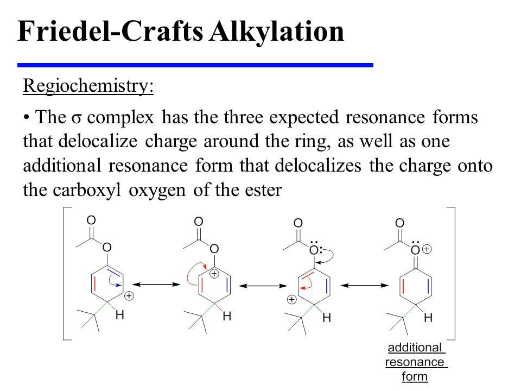This resonance form is especially stable because every atom in it possesses a complete octet. And this lowers the energy of the sigma complex for the ortho or para products, making them the most favorable in this particular reaction.